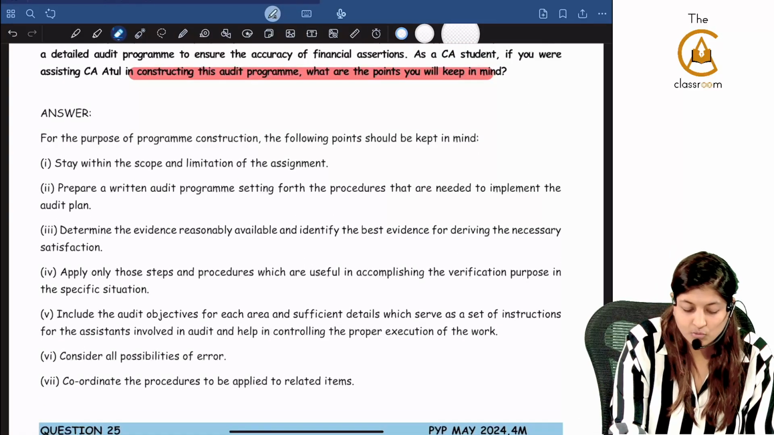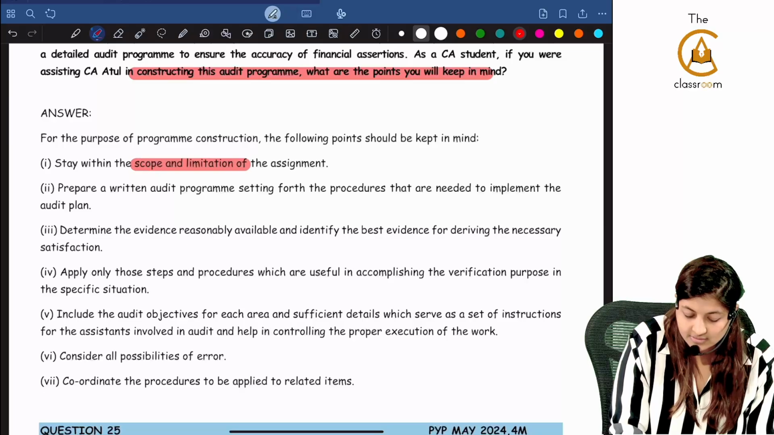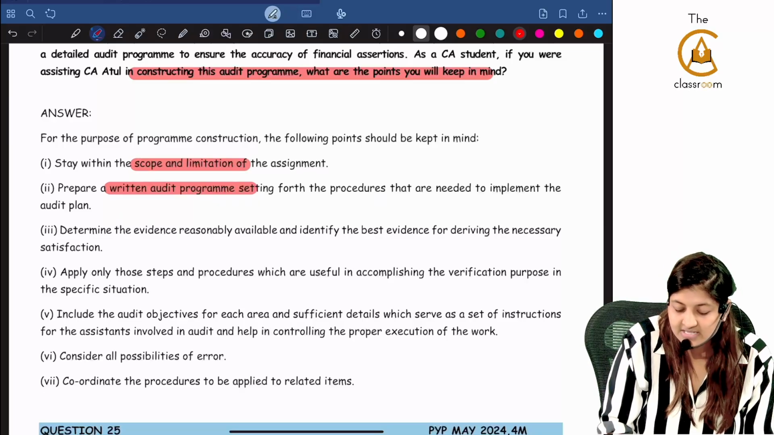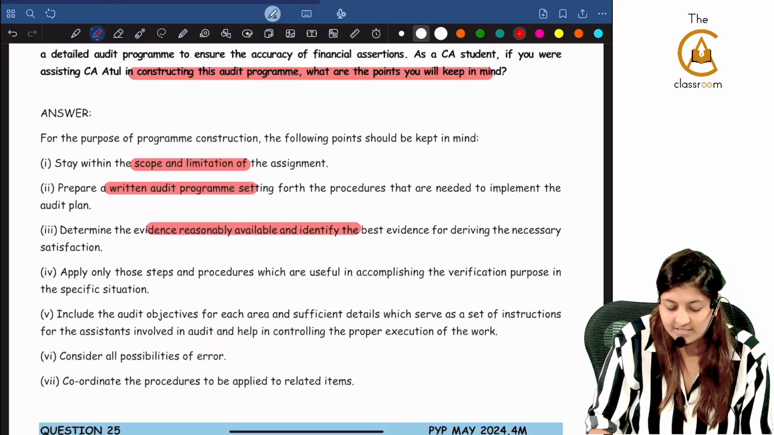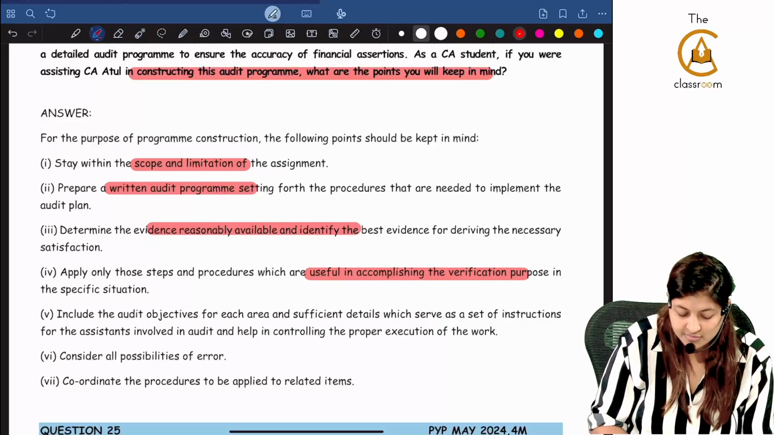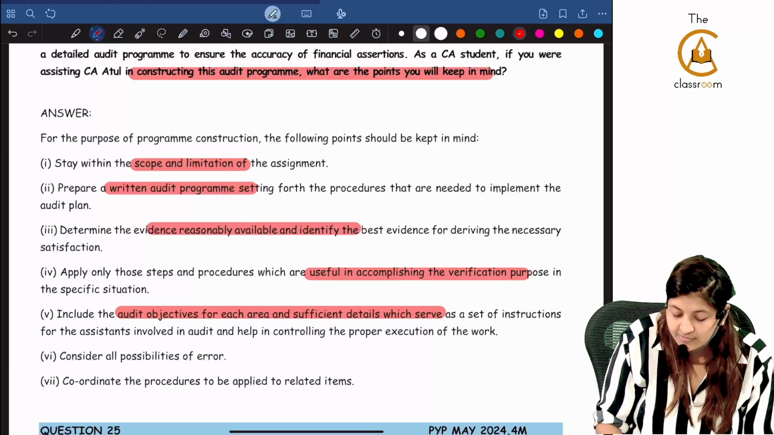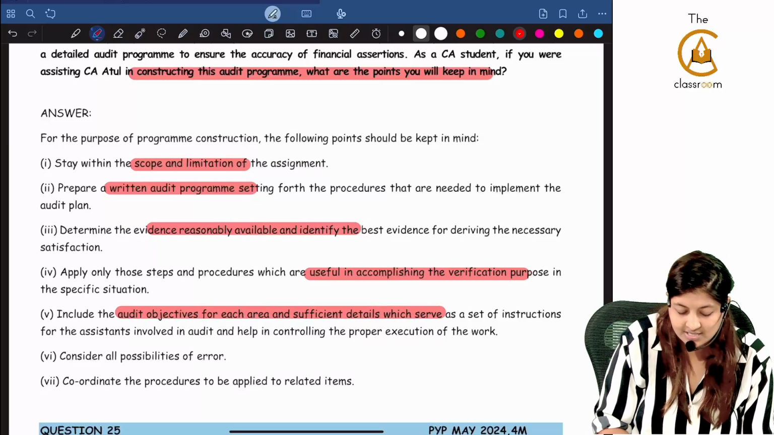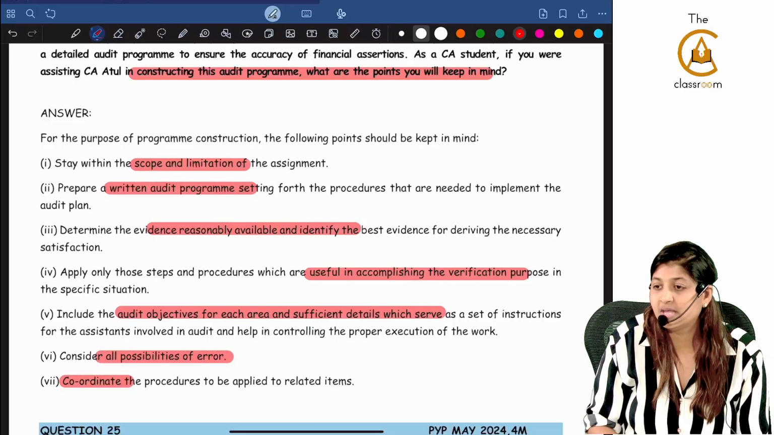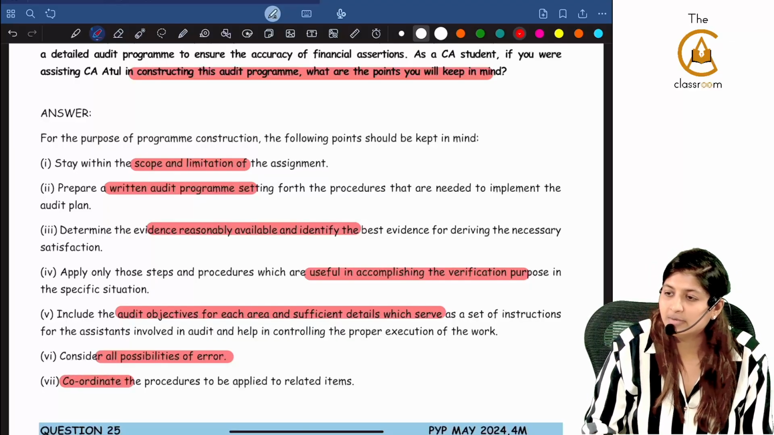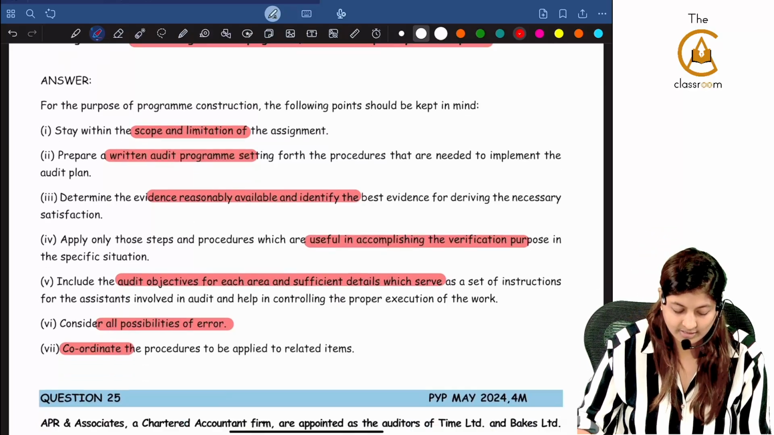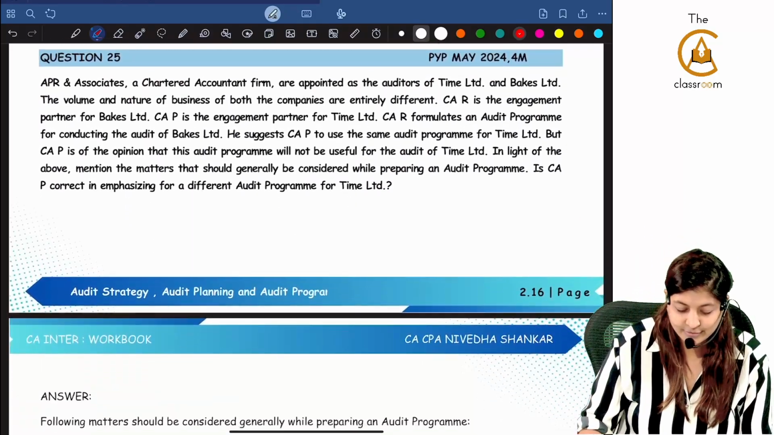Stay within the scope and limitation. Did we already see? Prepare a written audit program. Determine the evidence reasonably available and identify the best evidence. Apply only those steps which are useful in accomplishing the verification procedure. Include the audit objectives for each area and sufficient details. Consider all possibilities of error. Coordinate the procedures. And last one more: a single audit program is not applicable for all types of businesses. They have missed that point. You will add that. Next question.